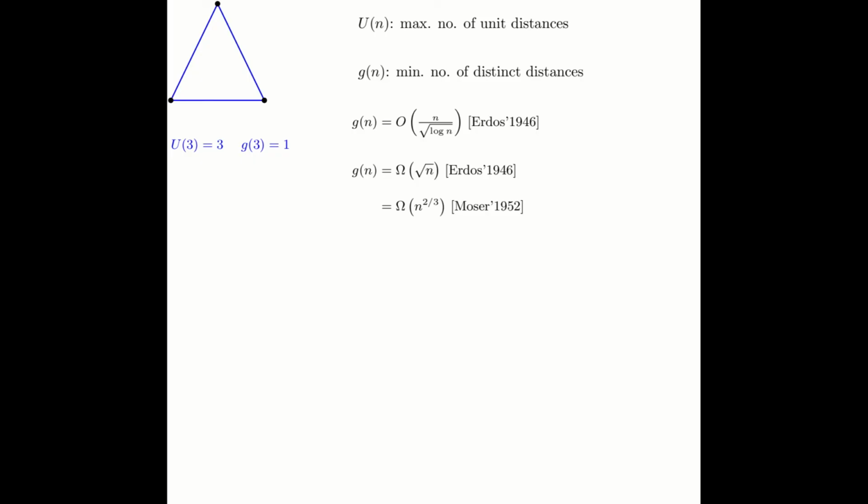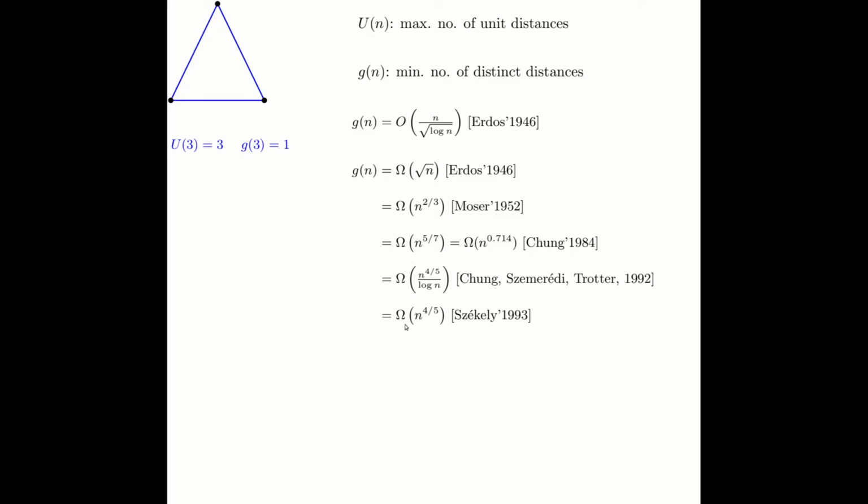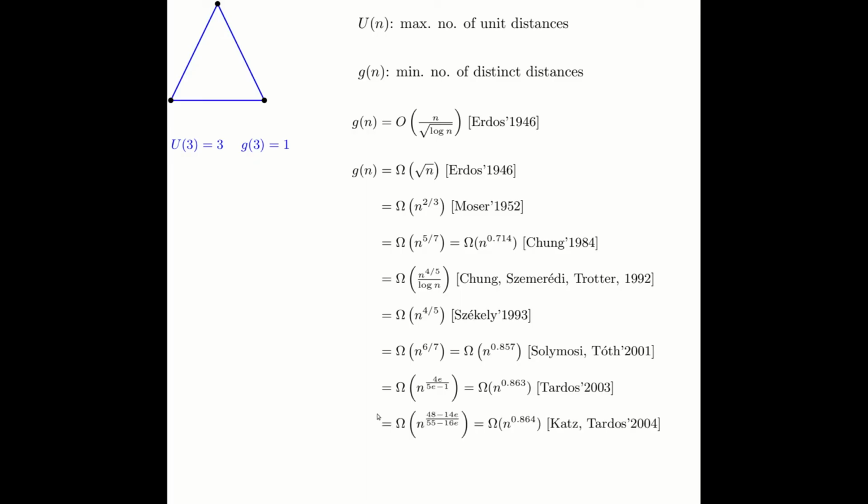A few years later, Moser could prove the bound, or increase the bound to n to the 2/3. So he proved that there are at least n to the 2/3 distinct distances. Again, this bound was improved further on in '84, which is a rather substantial improvement. Furthermore, this is roughly 0.8 divided by log n over here. This log n term was removed the next year. It was slightly increased in 2001, and we had 2 other papers that had still such crazy bounds, such as this one and this one.